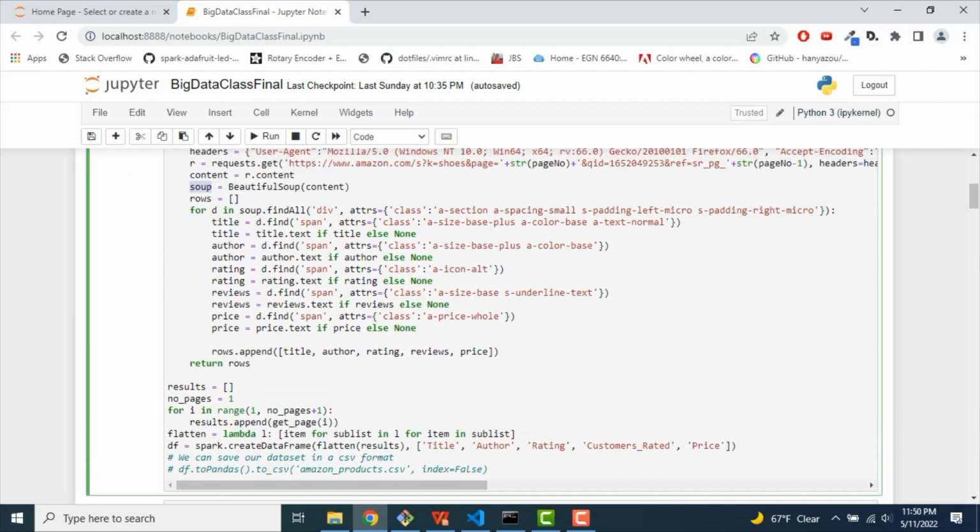Right, so here I would call this function for every page, and then I would also append it to another list. Then I would flatten the list and then put it into a data frame that makes it a little bit easier to do some analysis with. Additionally, if we want to, we can write it to a CSV, just because my current data frame has the ability to write to CSV.